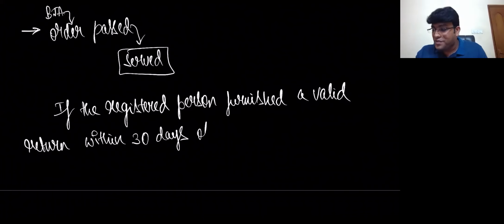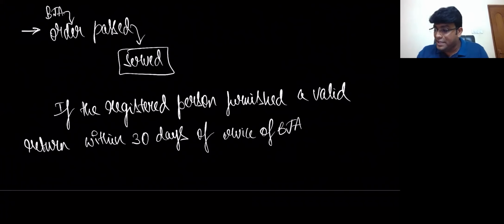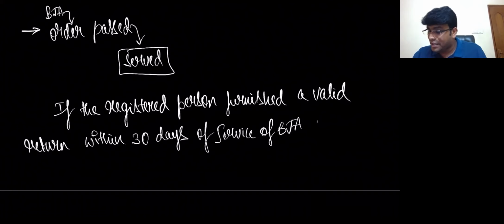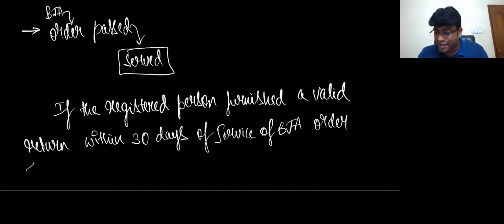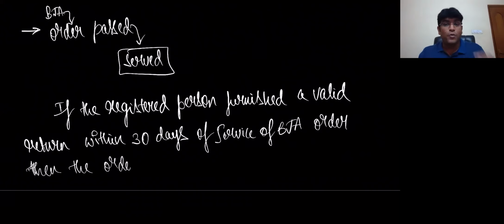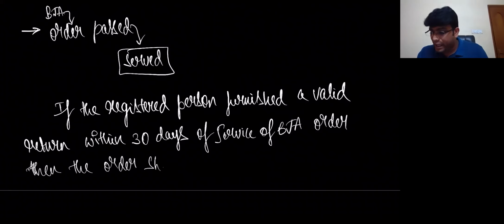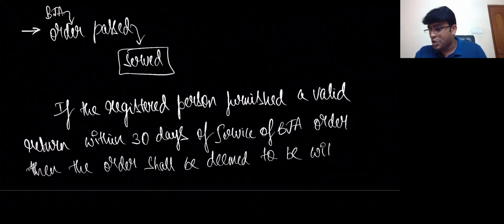The order shall be deemed to be withdrawn. Then the order shall be deemed to be withdrawn.